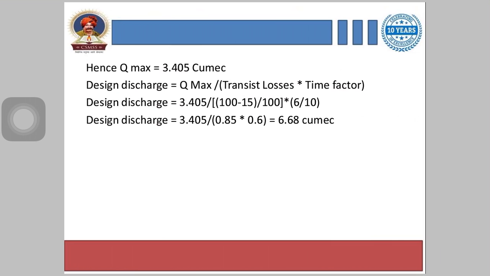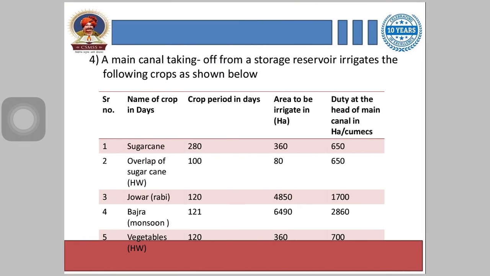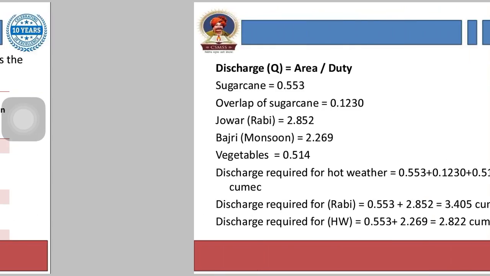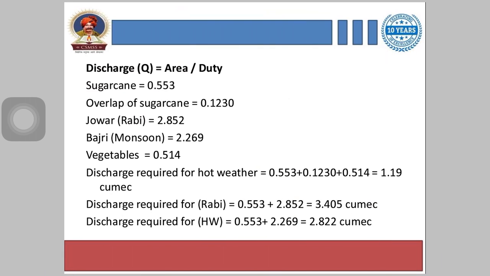Then design discharge is calculated by Qmax divided by transit losses into time factor, and we have taken 3.405 as the maximum discharge, and it is divided by the transit losses. It is given as 100 minus 15, divided by 100, into 6 by 10. 6 by 10 is the time factor, which is already given in the question.